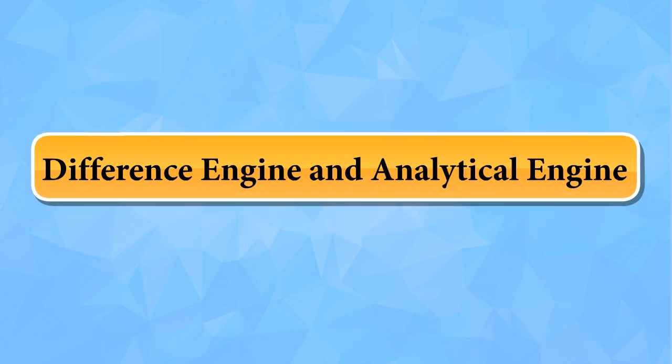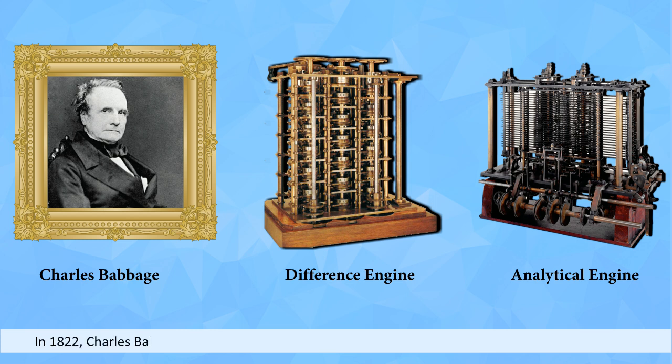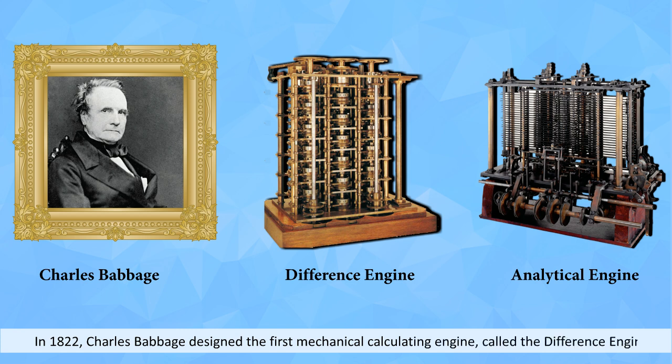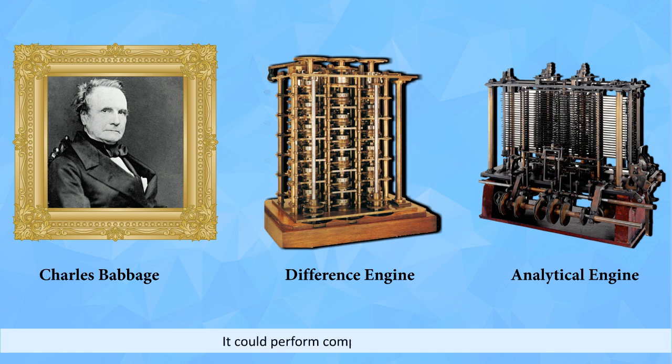Difference engine and analytical engine. In 1822, Charles Babbage designed the first mechanical calculating engine called the difference engine. It could perform complex calculations. In 1833, he invented the first mechanical computer, the analytical engine, which laid the foundation of modern computers.